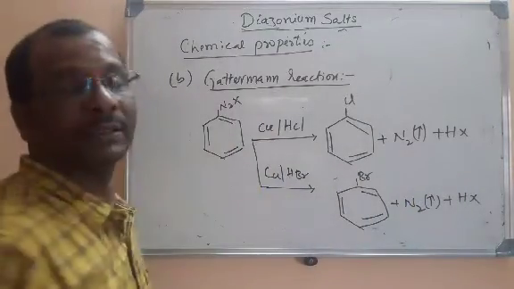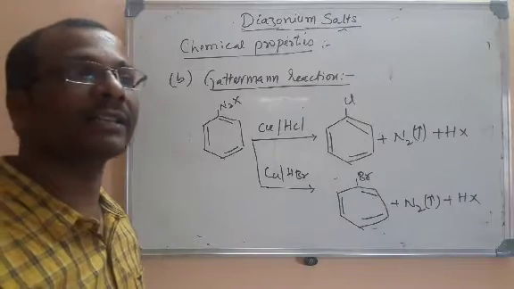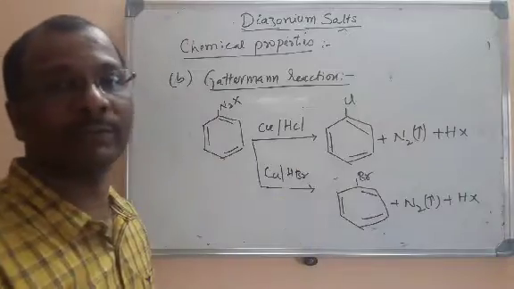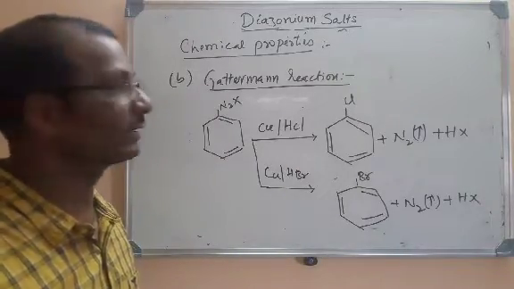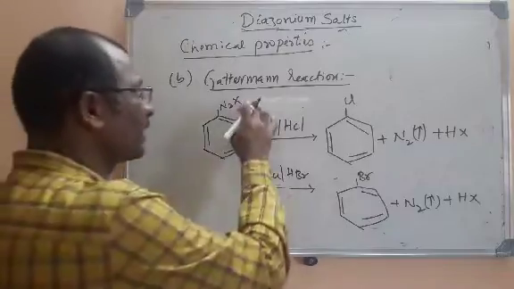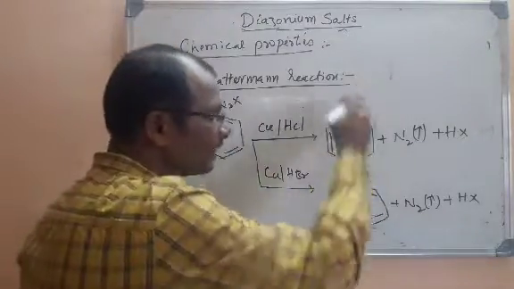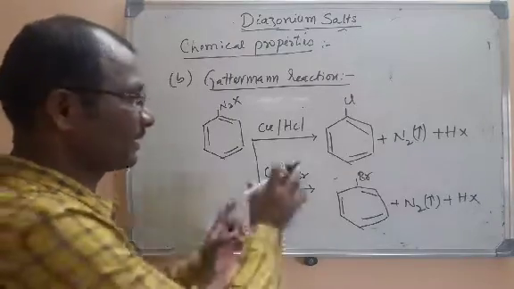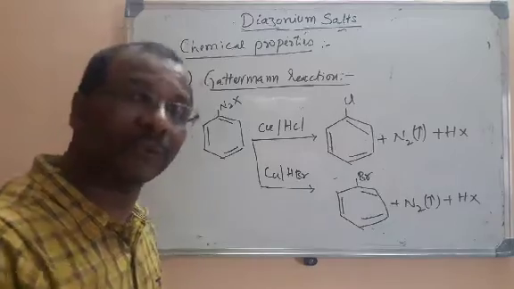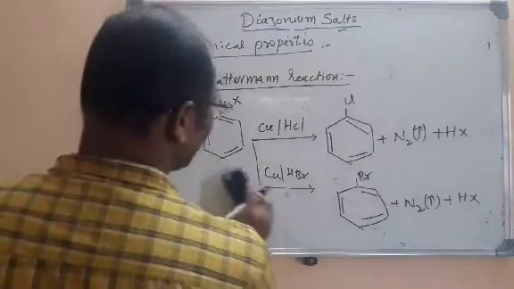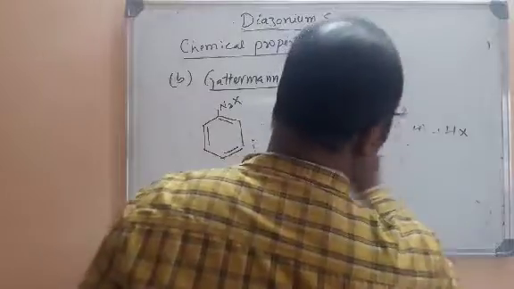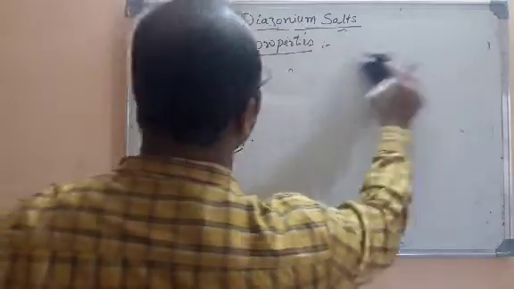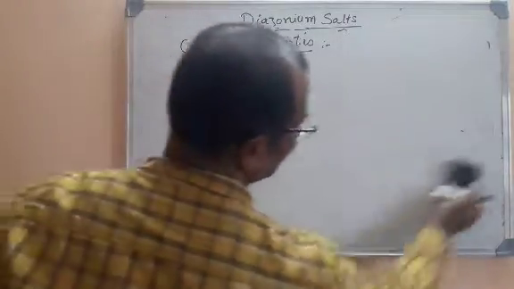Almost the same. But the yield in the case of the Sandmeyer reaction will be more. The production of the product, that halobenzene, will be more in the case of the Sandmeyer reaction. So what we are doing in all these reactions is removing this N2X and replacing it with some other ion like chloride, bromide, or cyanide. The first reaction is the Sandmeyer reaction, the second one is the Gattermann reaction. Let us go to the next chemical property, that is nothing but replacing this N2X by iodide. Earlier we replaced this N2X by chloride, bromide, and cyanide.